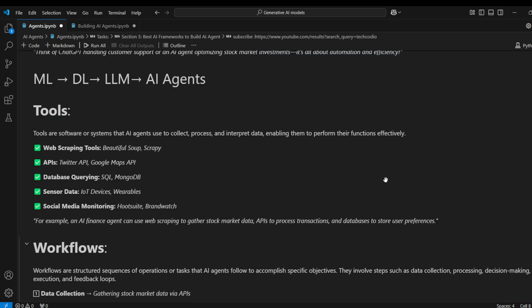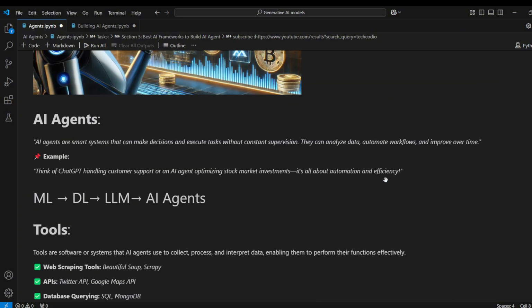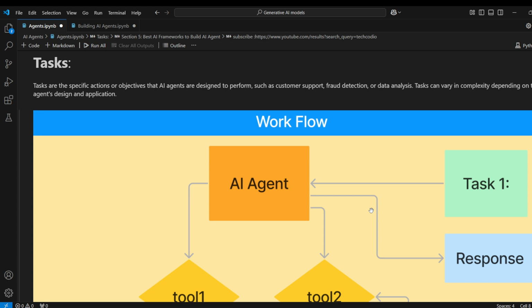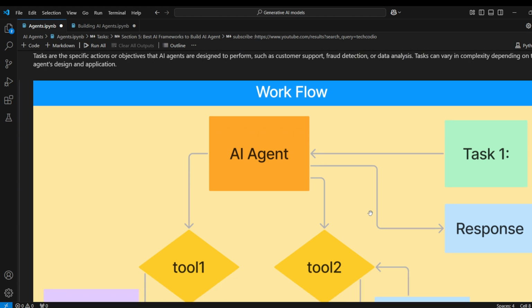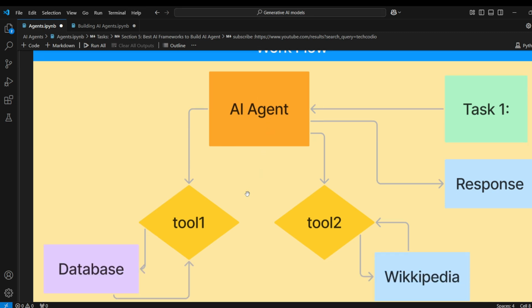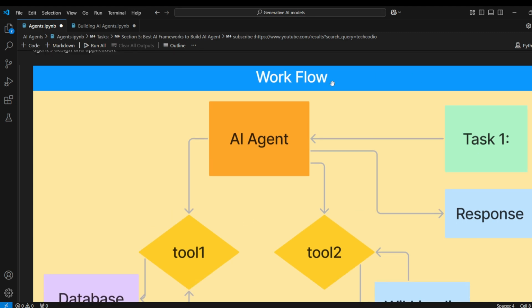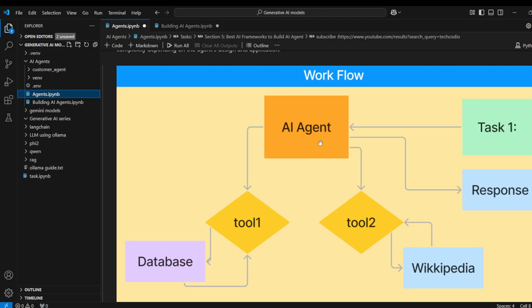So guys, I hope I have covered all the four definitions with a basic understanding of examples. Right? If you haven't understood anything, please try to watch it again. When I explain it again with the flowchart, you will be able to understand easily. So here is the workflow, agent, tools, and task. In this flowchart, I have covered all these four words that I talked about earlier. Workflow. It is a complete workflow. In that workflow, we have agent, tools, response, and task.